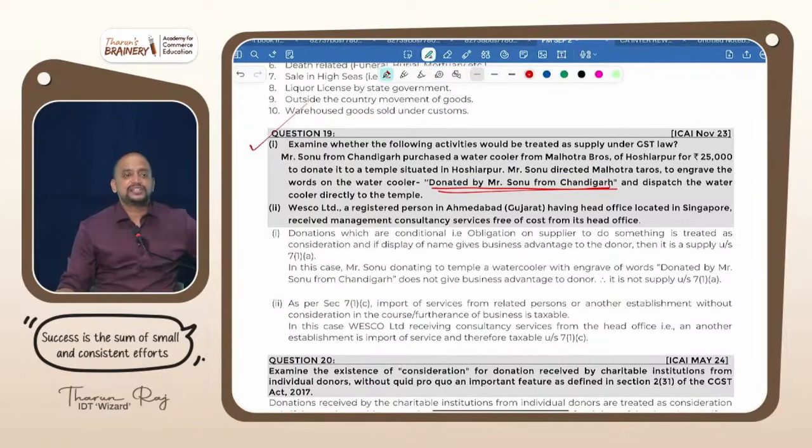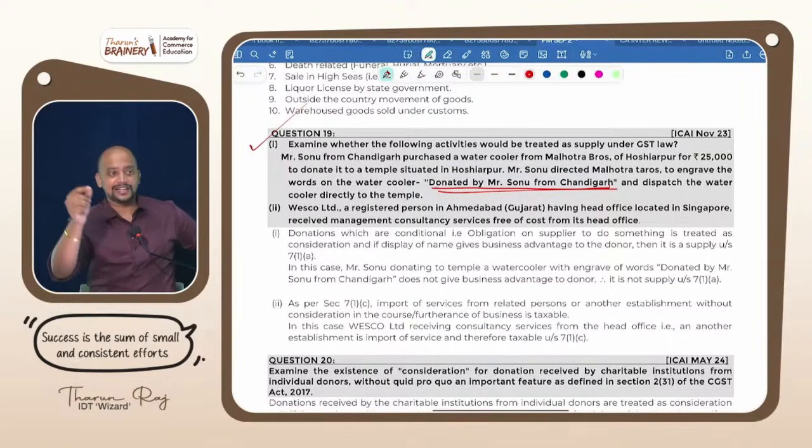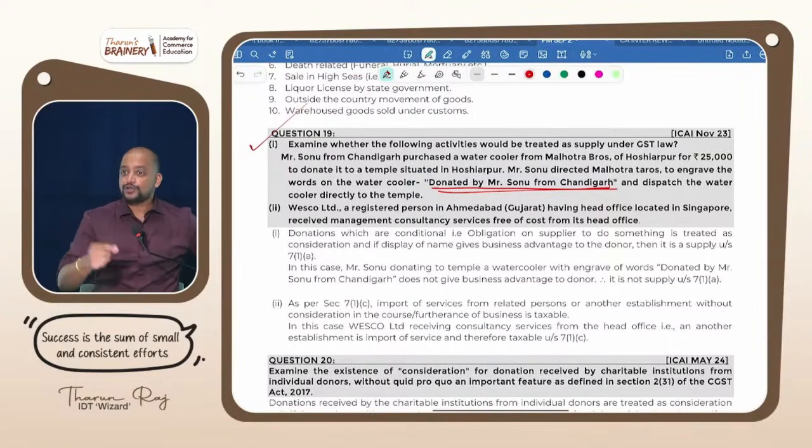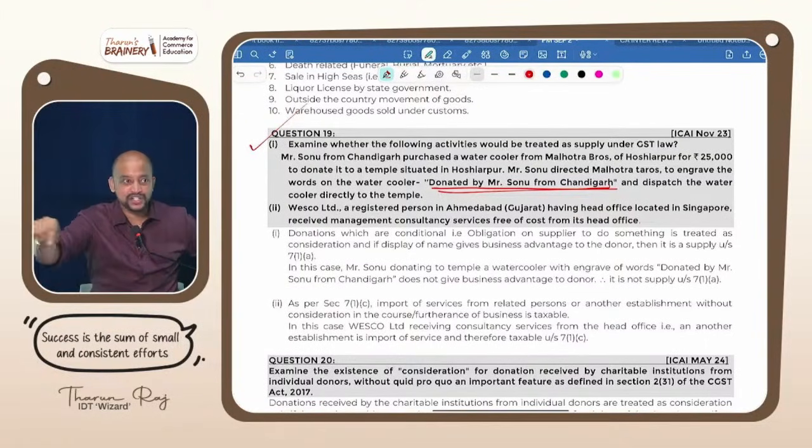Is there a business advantage or no business advantage? What business advantage? Only the individual name is given. Who is Sonu? No one knows. There are a number of Sonu, Mono, etc. We cannot take that. So if they mention the company or the business which Sonu is doing, for example, Proprietor, Sonu Jewelers, where the business name is there, or Sonu Sood, actor, like that, then definitely there is a business advantage. There should be a business advantage. Mere mentioning of name is not a business advantage.